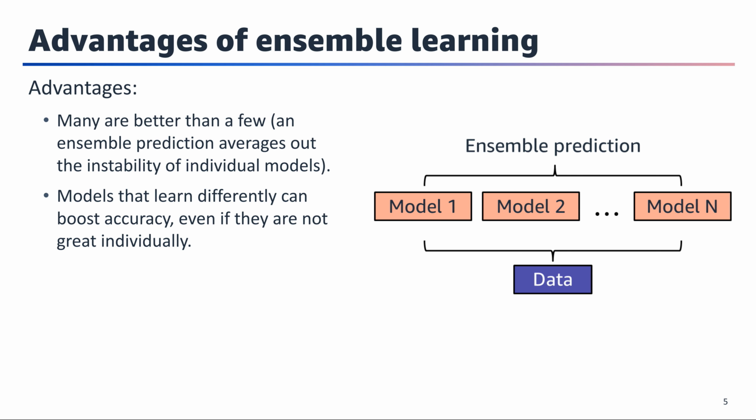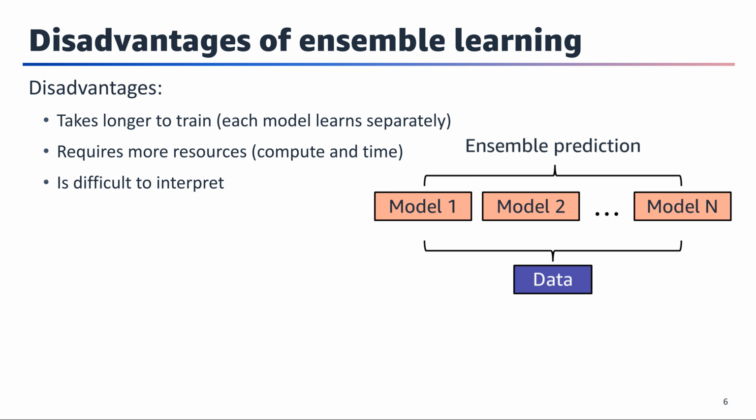Ensemble learning leverages the idea that many predictions are better than a few, so the ensemble prediction will average out the instability of individual models. Additionally, models that learn differently can help to boost accuracy, even if they are not great individually. The downside is that this takes longer to train, as each model learns separately. As a result, this requires more resources, both in compute and time. The prediction is also more difficult to interpret because it involves aggregating over individual model predictions.